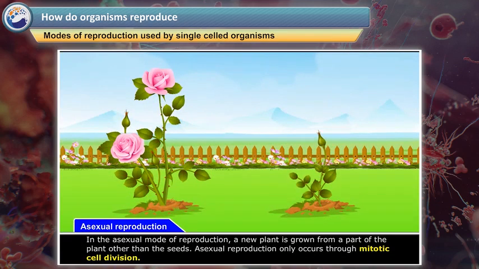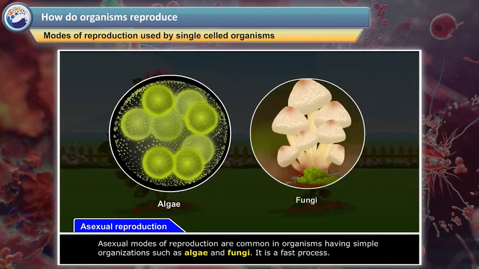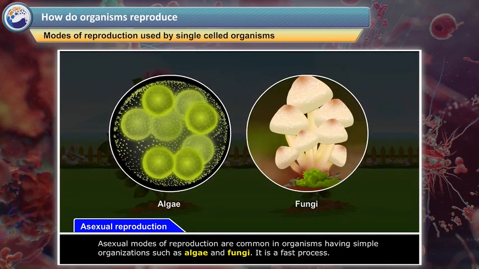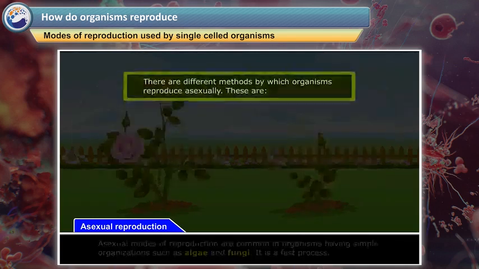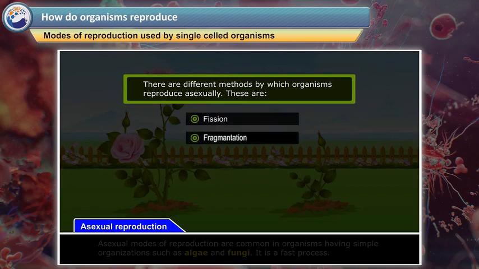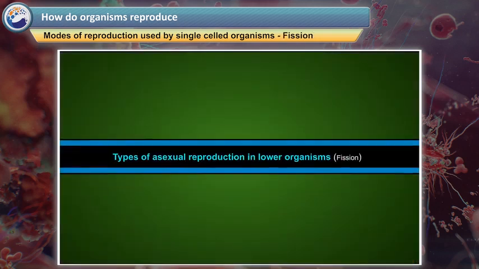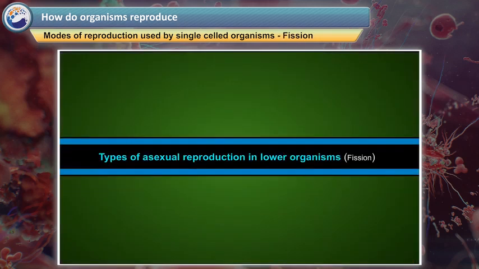Asexual reproduction only occurs through mitotic cell division. Asexual modes of reproduction are common in organisms having simple organizations such as algae and fungi. It is a fast process. There are different methods by which organisms reproduce asexually. These are fission, fragmentation, regeneration, budding, vegetative propagation, spore formation. Types of asexual reproduction in lower organisms.